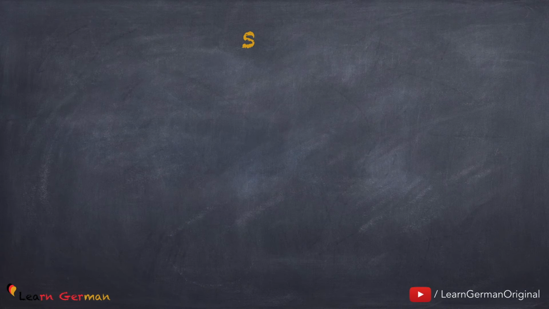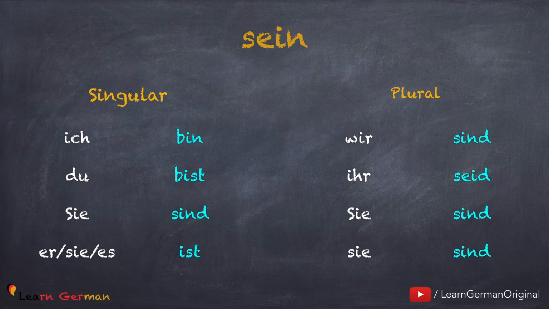Now let's move on to the verb conjugation of sein. Don't forget to repeat after me. Ich bin, du bist, er, sie, es ist, wir sind, ihr seid, sie sind, Sie sind.